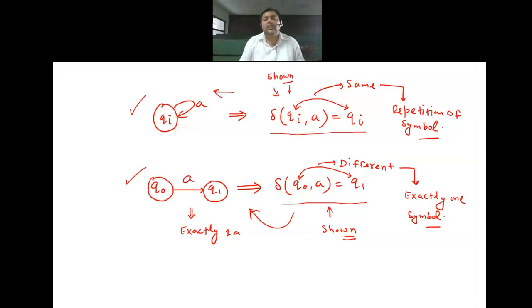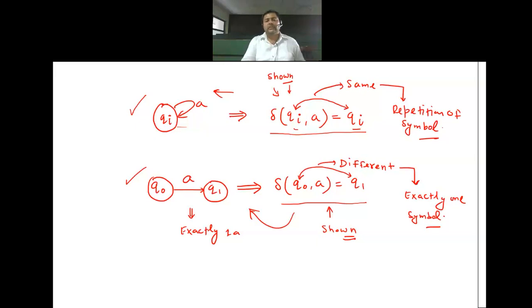Clear? So now this should not be a difficult thing for you to find out that if I have source state and destination state as same, that means I am going to allow the repetition of this. And if I am having different destination and source state, that means I am not going to allow the repetition in that case. Is that clear to everyone?